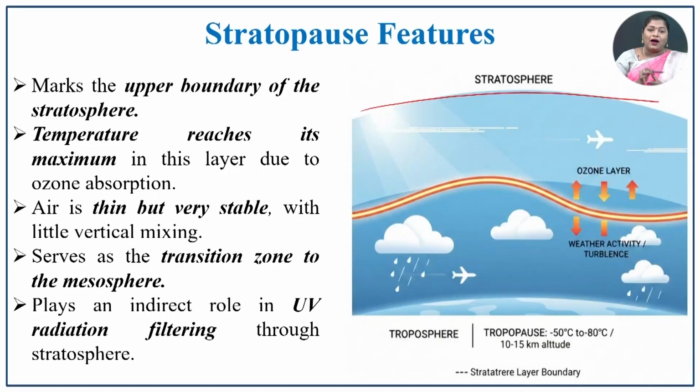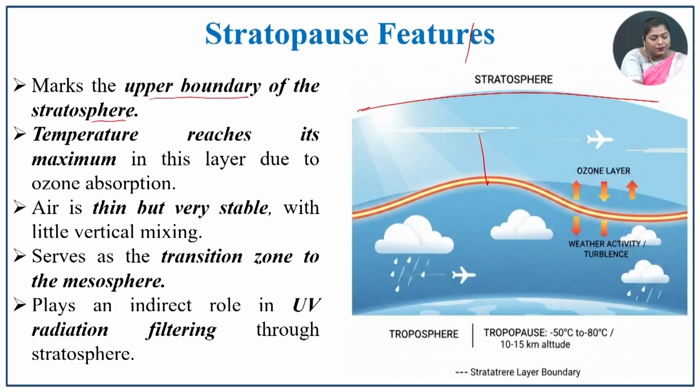The next one is the stratopause. The stratopause is the boundary between the stratosphere as well as the mesosphere. So, this is the next boundary, that is the second layer boundary. It is the upper boundary of the stratosphere. The temperature reaches its maximum. So, here the temperature is high when the altitude rises.